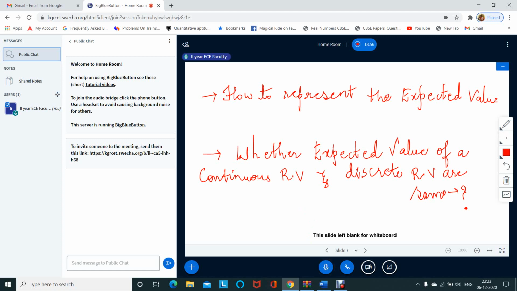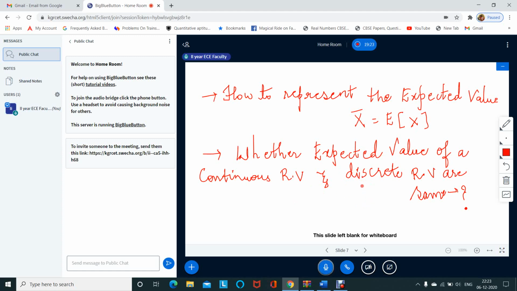Hope you have thought about these things and answered. The expected value is always represented by x bar, and we also represent it as expectation of x. Is the expected value of a continuous random variable the same as that of a discrete random variable?